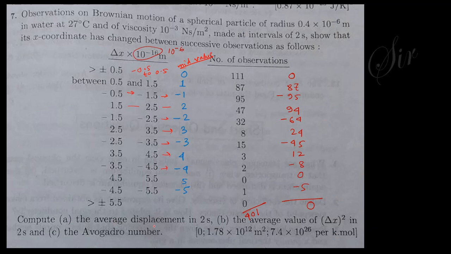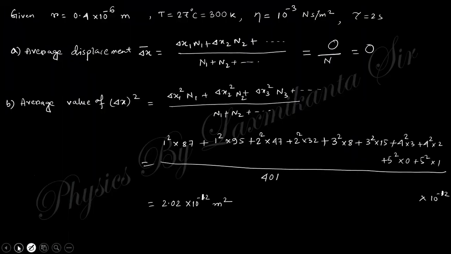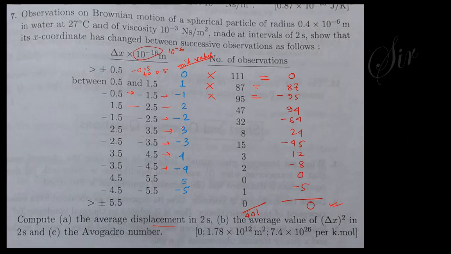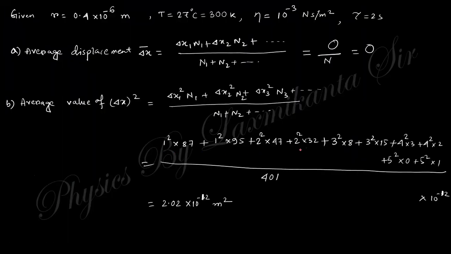So when we find the average displacement, you need to multiply this mid value into this. If you multiply this and that, you will get this one. Clear? So just multiply this, and if you add the total, it gives you 0. That's why the average displacement will be 0, right? So the average displacement is 0 by n, that is 0. When we take the square, this minus will become positive, and if you multiply with that n, this will be positive, and this is multiplied with this n by total n. Okay, so using this formula you will get this answer.